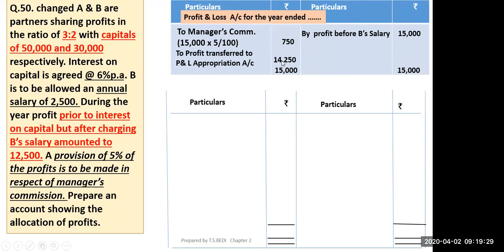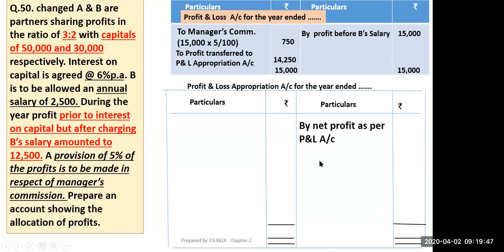So 14,250 will be transferred to this. Either you can show this account, or you can simply deduct 15,000 minus 750 and show it here. So by net profit as per P&L account, 14,250.